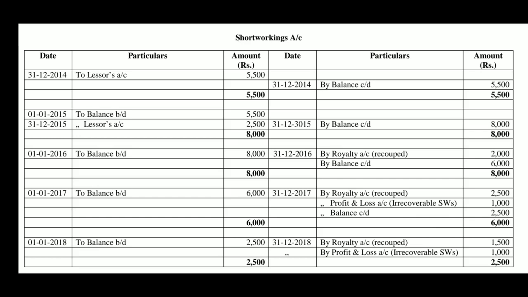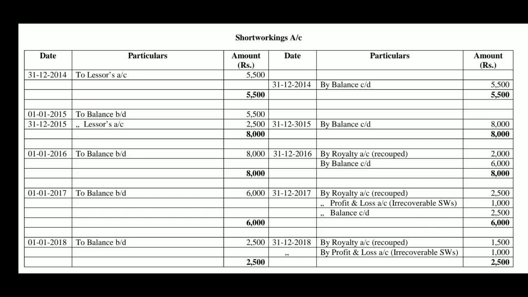In which year is recoupment made? So by royalty account, out of 8,000, 2,000 was recouped and balance is carried forward. Out of 8,000 means 5,500 short workings of first year, 2,500 short workings of second year, totally 8,000 short workings, out of which 2,000 could be recouped. So the balance remains 6,000, which is carried forward to 2017 for the purpose of recoupment.